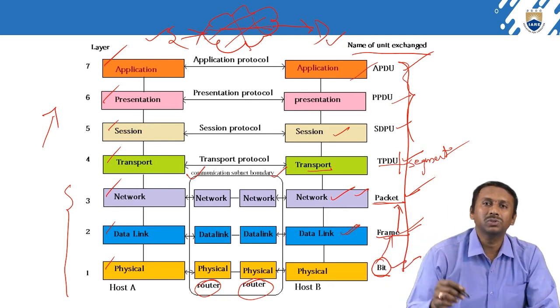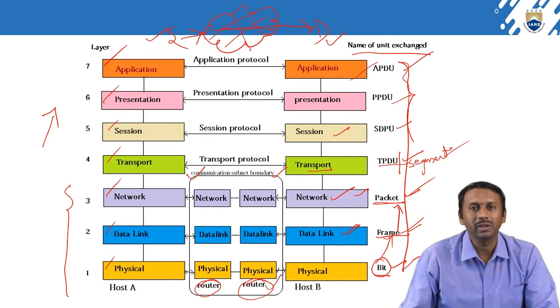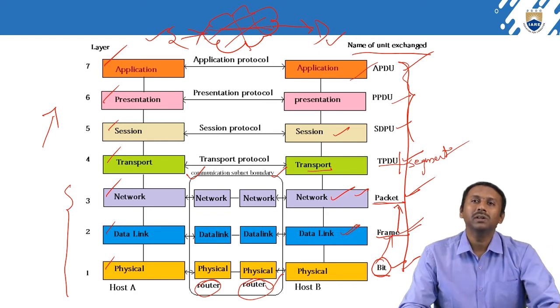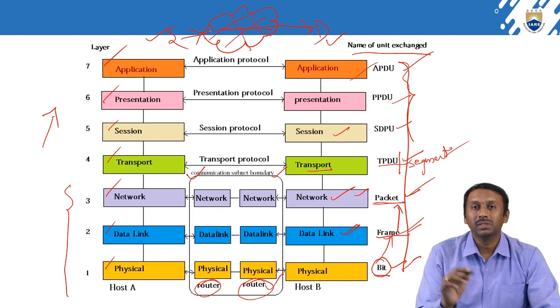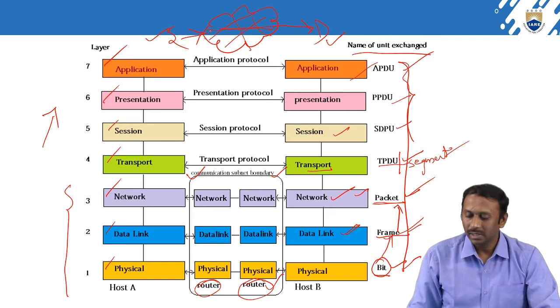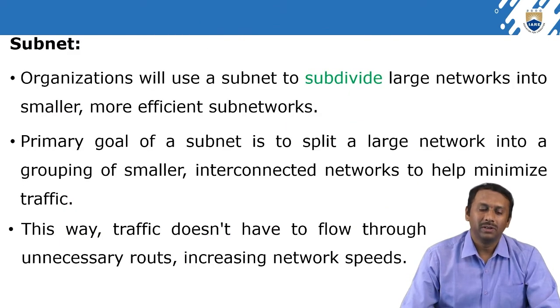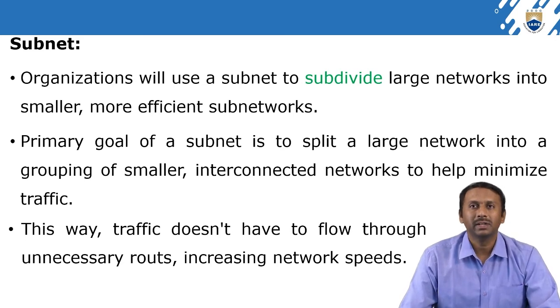Based on this, the data packets travel in the internet. Next is subnet. We'll see what a subnet is. Organizations use a subnet to subdivide large networks into smaller ones. Clear?